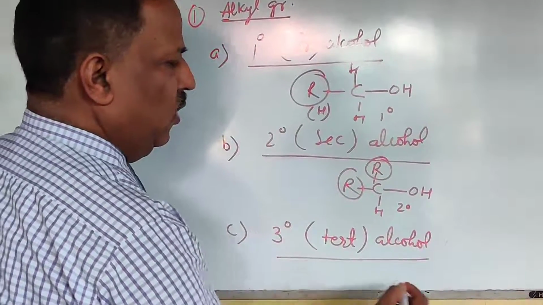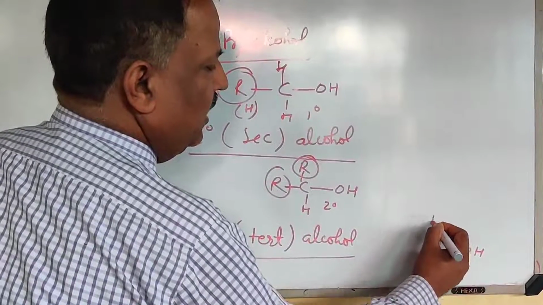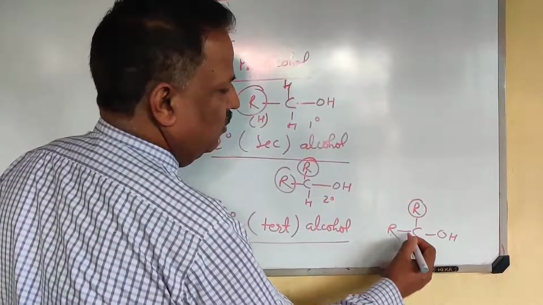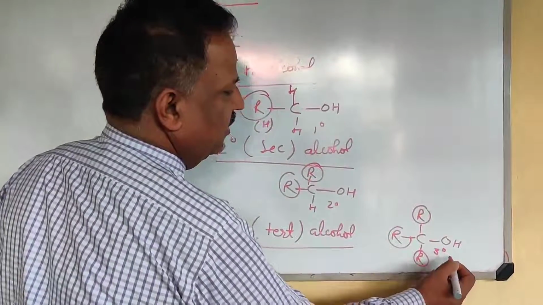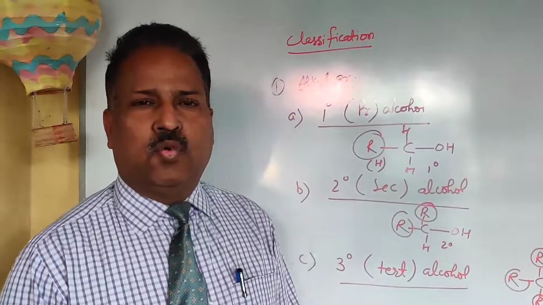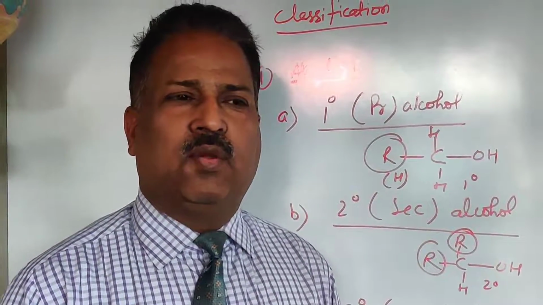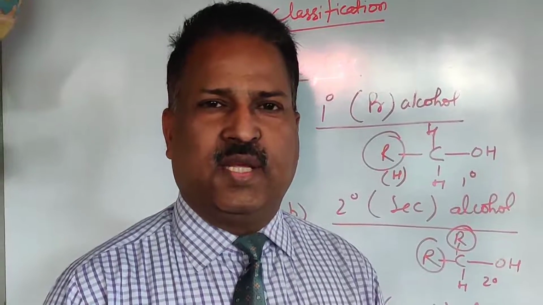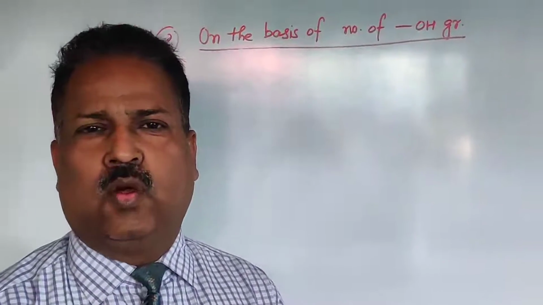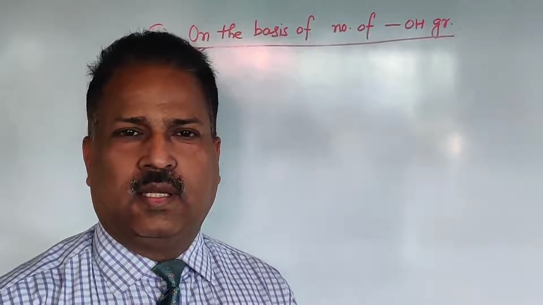In tertiary alcohol, OH is linked to that carbon which contains 3 alkyl groups. This is 3 degree alcohol. Instead of alkyl group, you can put methyl group, ethyl group, propyl group, and you can write its IUPAC names.